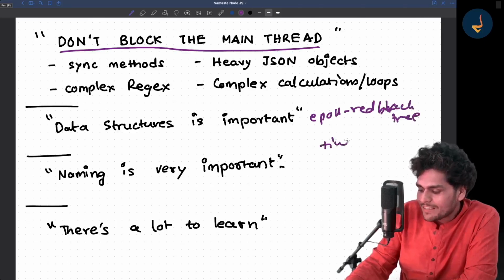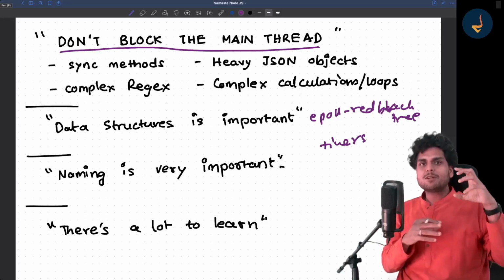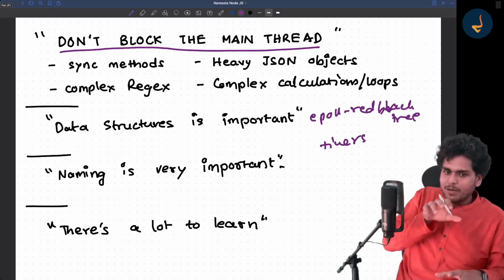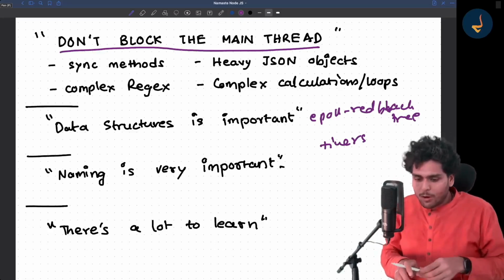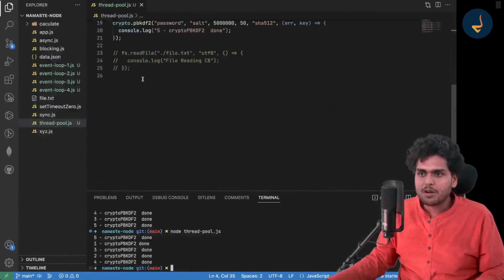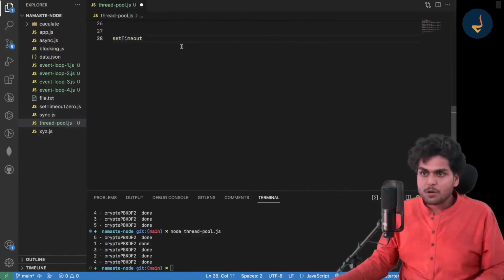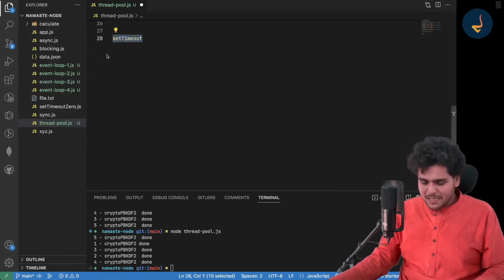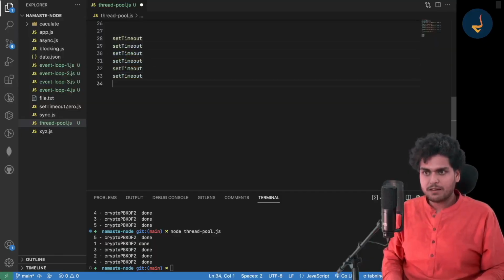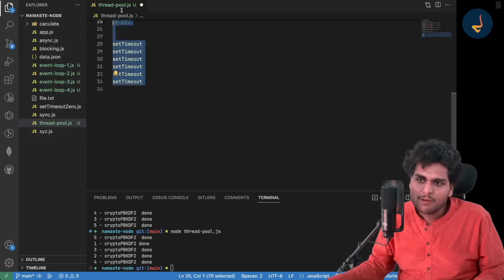Whenever you schedule a timer, suppose you schedule a timer for 5 seconds, for 10 seconds, for 20 seconds, for 30 seconds. Suppose you write multiple setTimeouts, of 5 seconds, 10 seconds, 2 seconds, 3 seconds, 8 seconds, and you execute this piece of code.